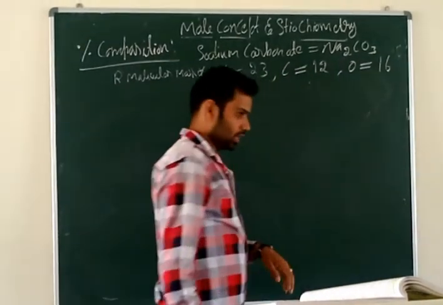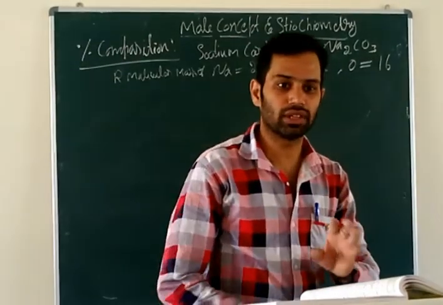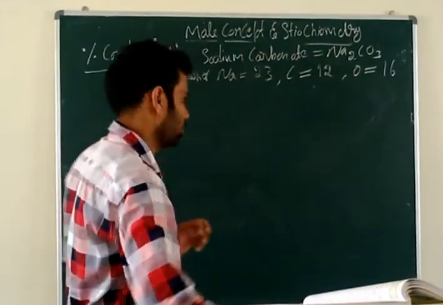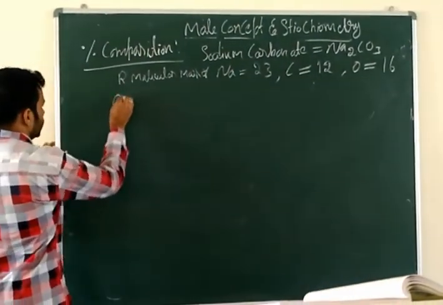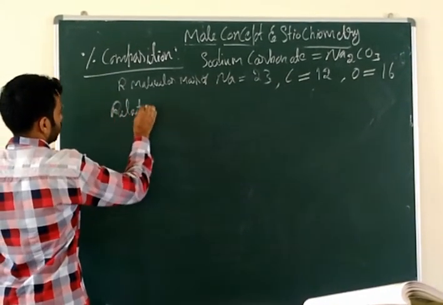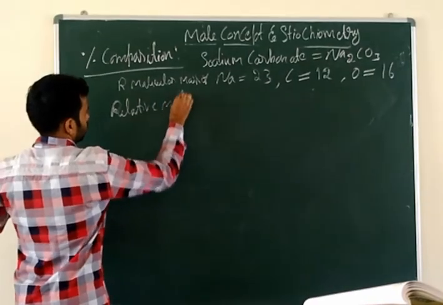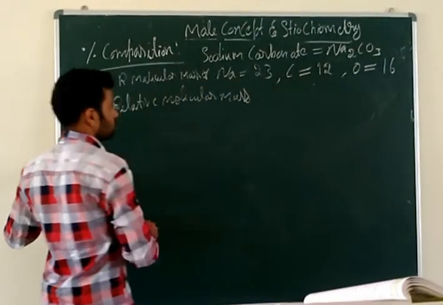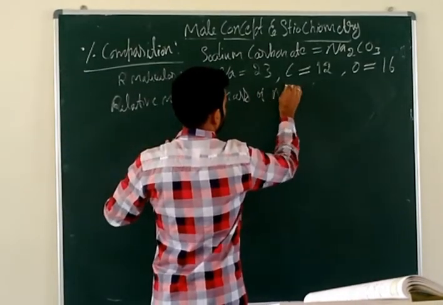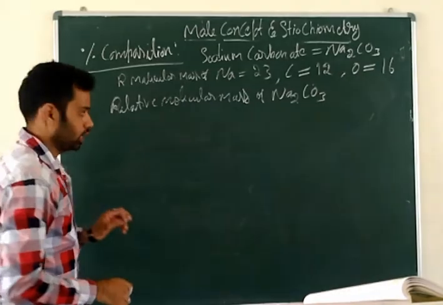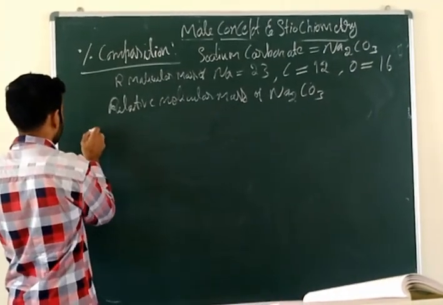Now first find the total weight of the compound. First find the total relative molecular mass of sodium carbonate, Na2CO3, that you learned in the 9th standard. How to calculate it?